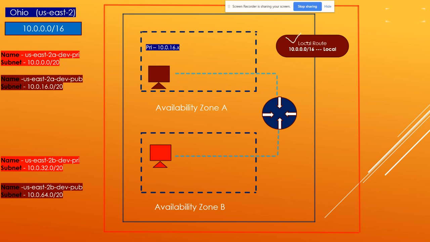Okay, and I also have another scenario. Suppose you want to access google.com, or you want to access microsoft.com. Take an example: you deploy your virtual machine into the private subnet. You do not want to expose your VM so that anyone can connect over the internet.